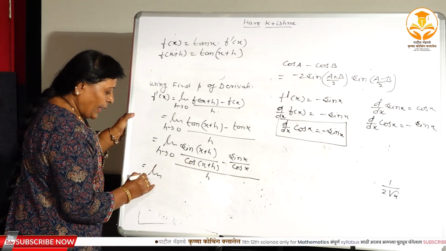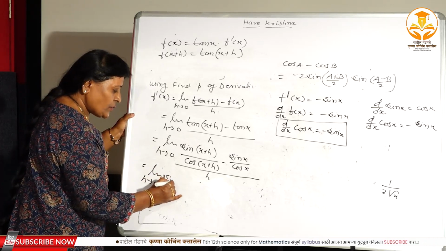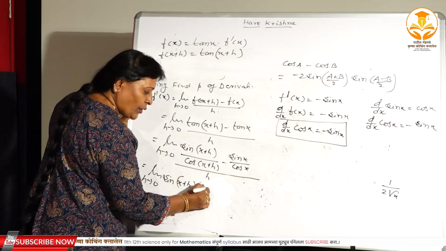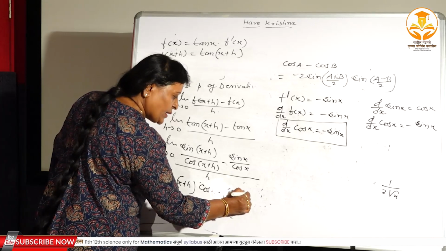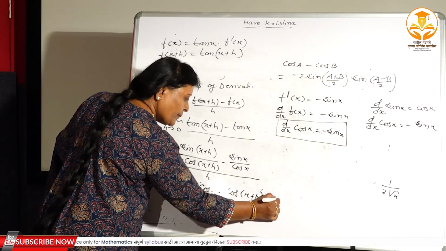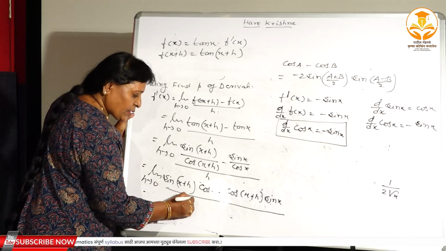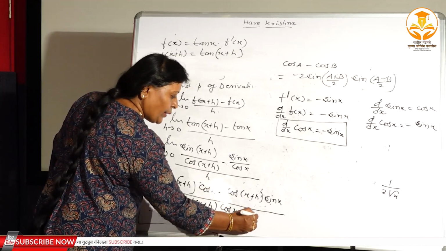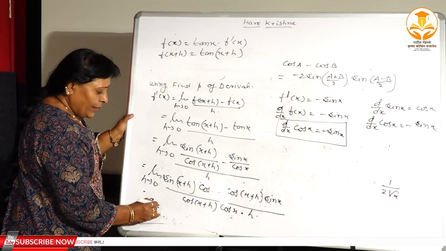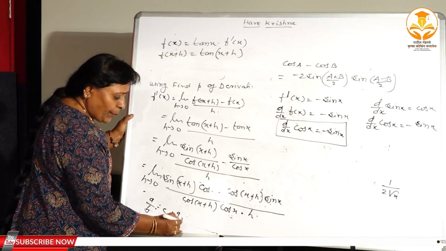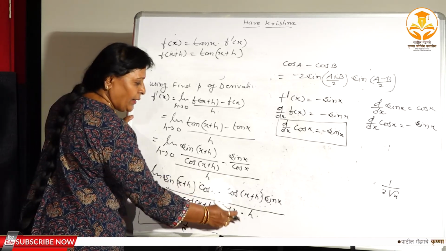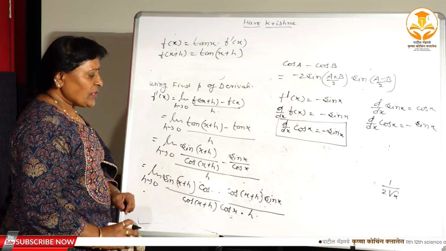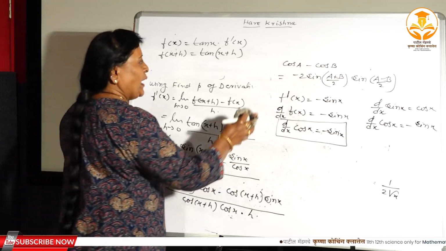Here again limit h tends to 0, sin x plus h, cross multiplication sin x plus h into cos x आणि minus cos x plus h into sin x divided by cos x plus h into cos x divided by h means into h, isn't it. A by b divided by c means a by b multiplied 1 by c, म्हणून हा जो h आहे हा इथे मल्टिप्लाइड होतो, राइट. अगेन यू हॅव टू अप्लाय द फॉर्म्युला sin a cos b minus cos a sin b, this is the formula of a sin a minus b, right.